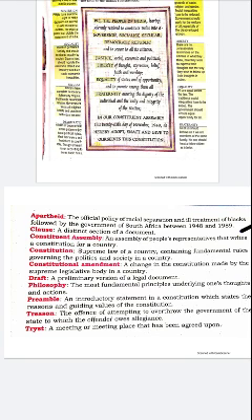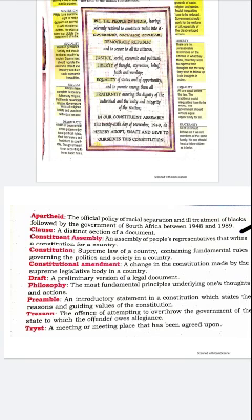Now next is Constituent Assembly. It is an assembly of people's representatives that writes a constitution for a country. Now next is Constitution. It is the supreme law of a country containing fundamental rules governing the politics and society in a country.